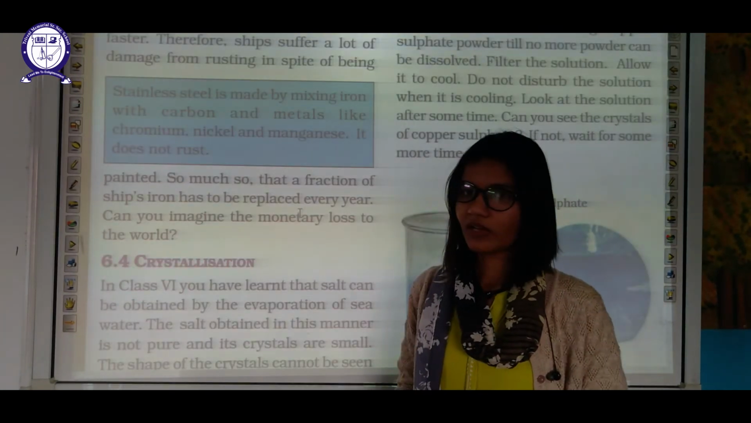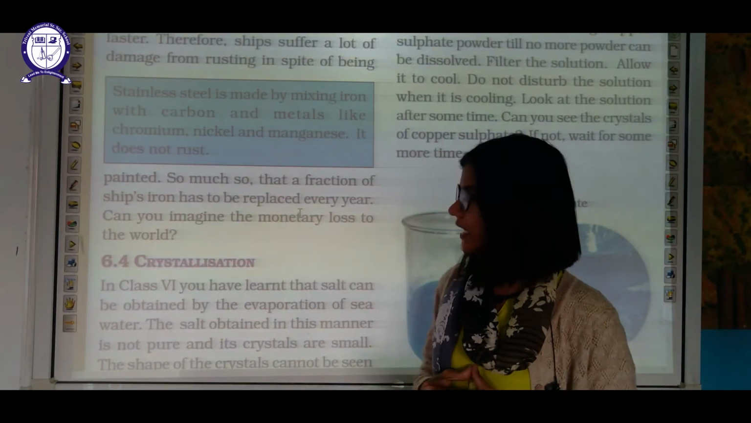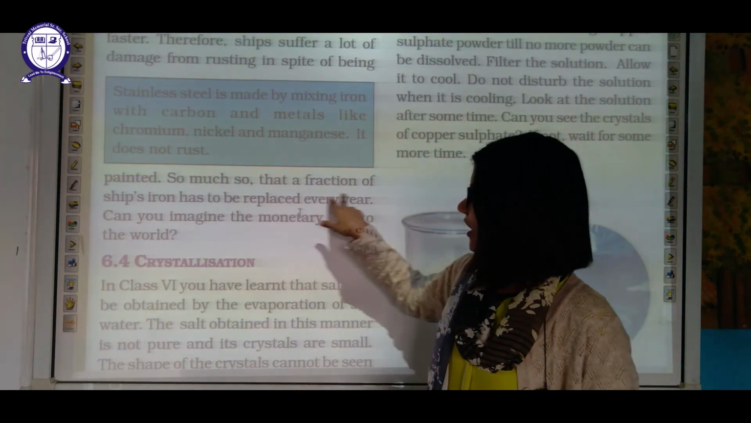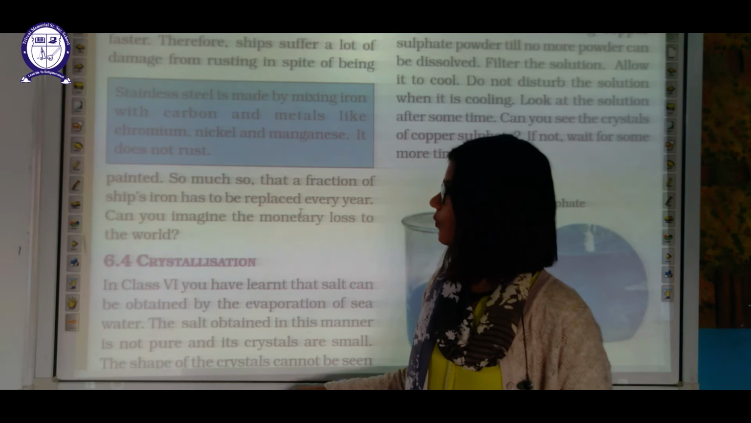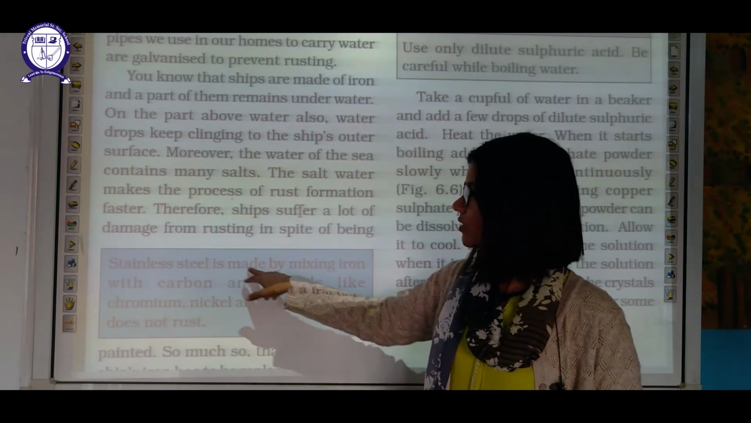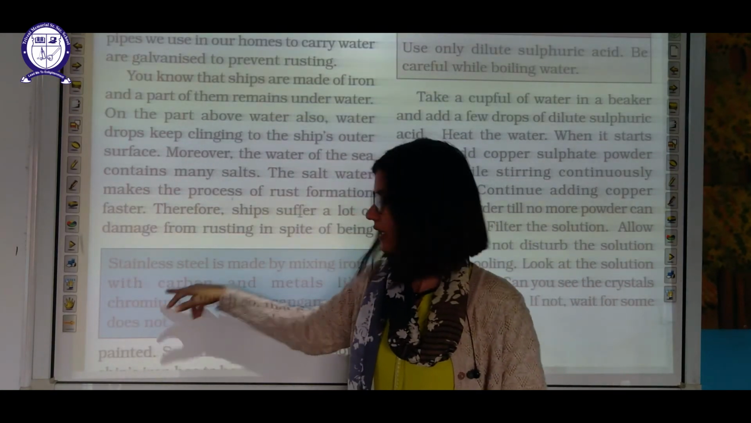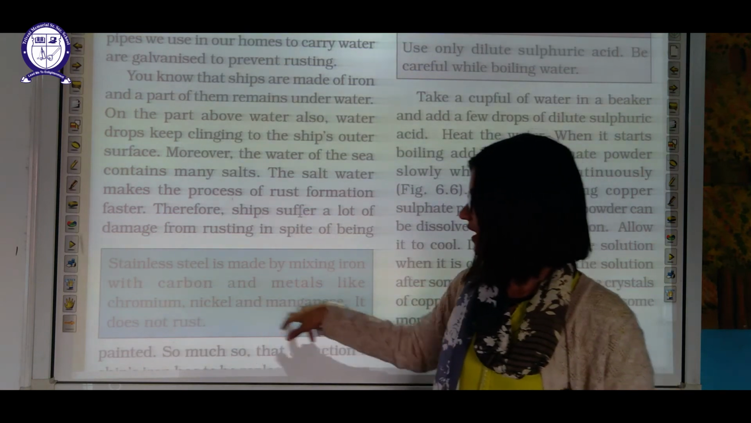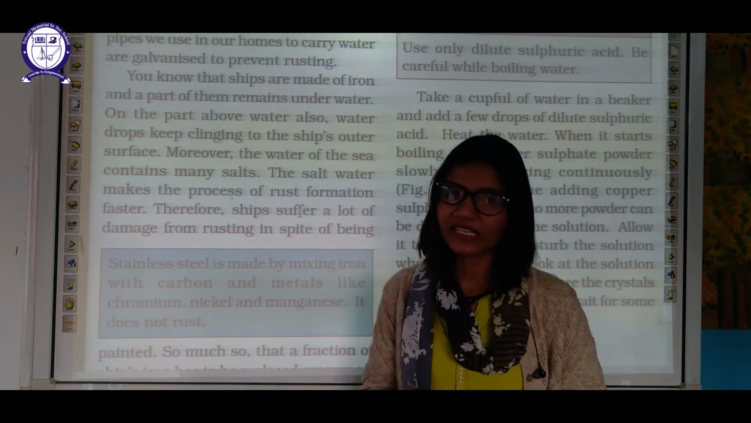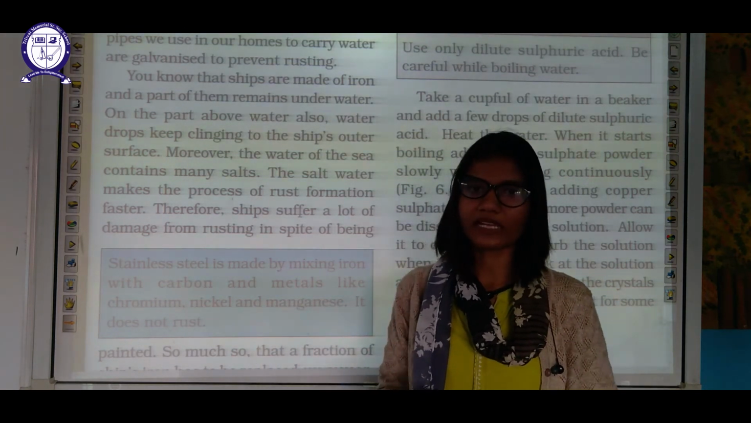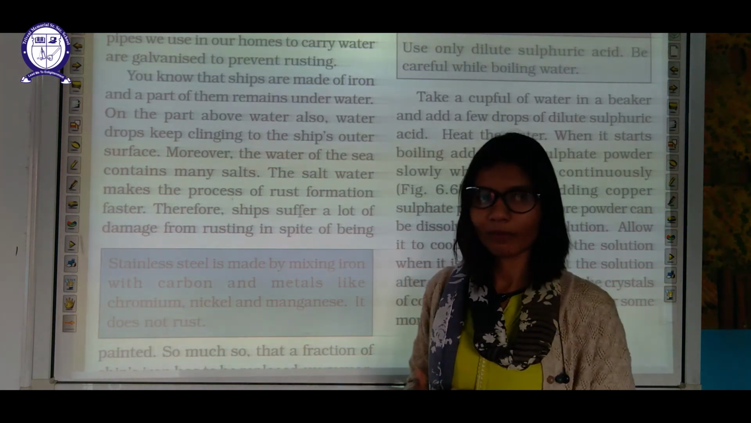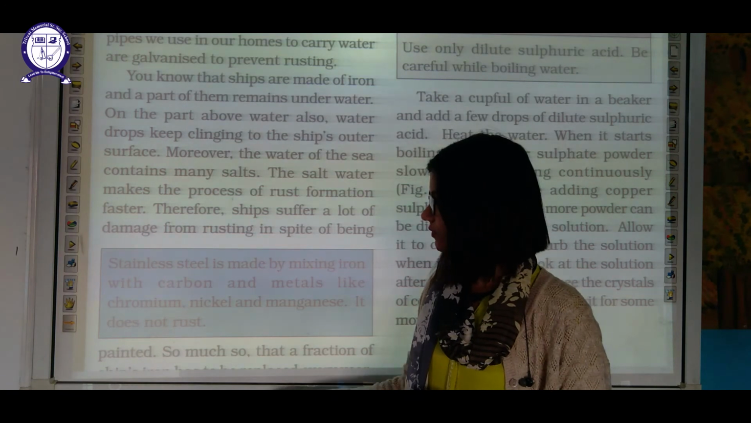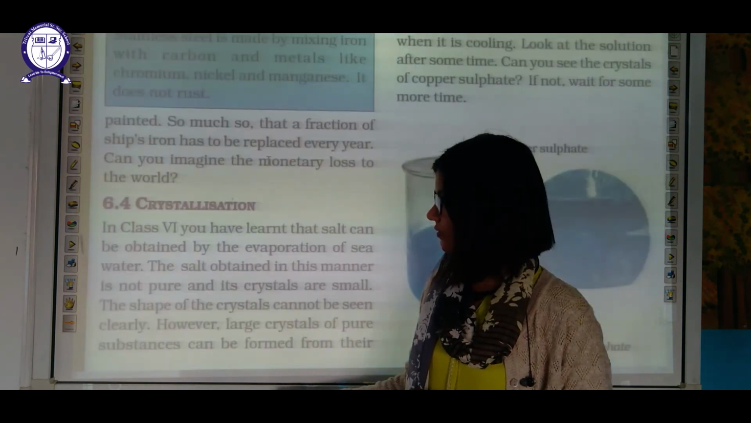That's why we use stainless steel in this case. The fraction of ship iron has to be replaced every year. Okay, so what do we do? Stainless steel is made by mixing iron with carbon and metals like chromium, nickel and magnesium. And stainless steel never rusts. So we can replace iron with stainless steel which will not rust and we can save our money. And iron also, of course.